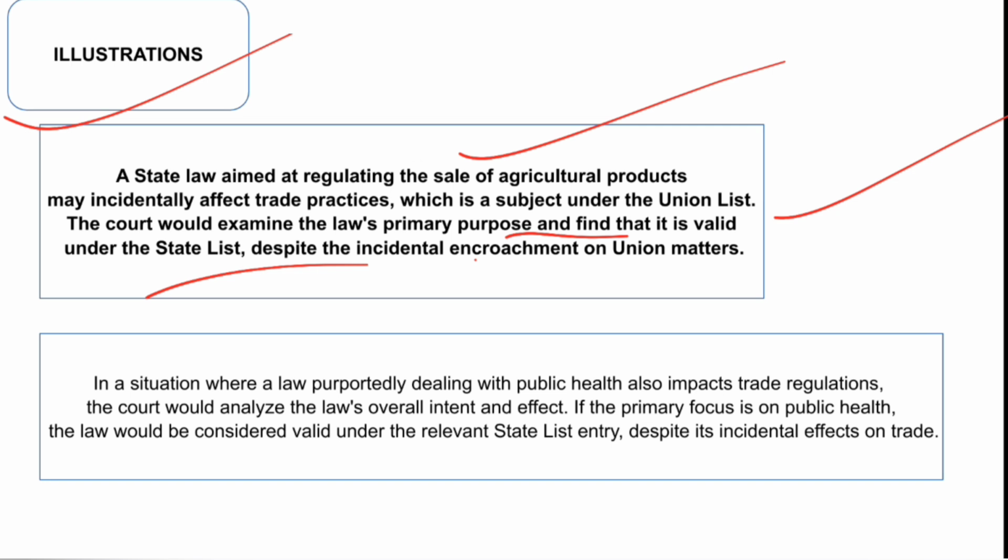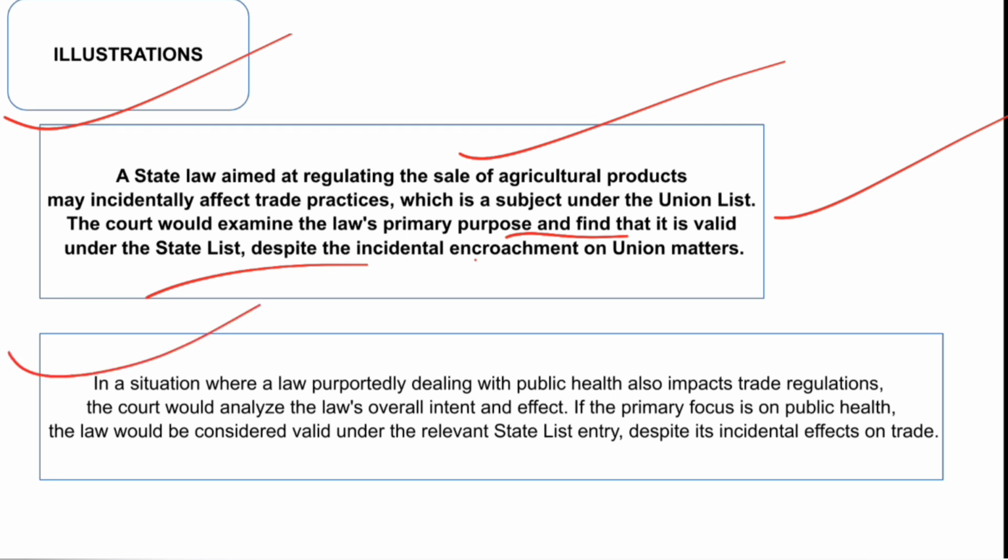So you see, trade is a subject under the union list, so the state cannot pass any law on that subject, but it is regulating the sale of agricultural products, which is under the powers of the state legislature, the state list. So even if that law is somewhere indirectly affecting some trade matters, the law is not invalid just because it is incidentally touching something, unintentionally dealing with some matters which may encroach on the subject matter in the union list.